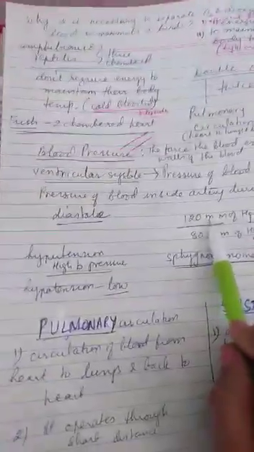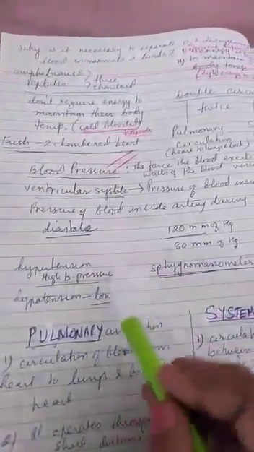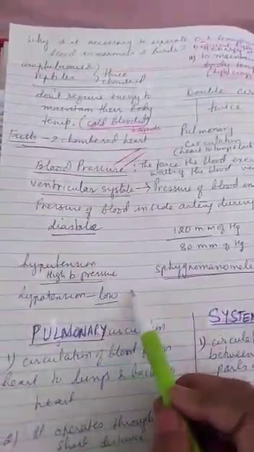If the pressure is high, then it is known as hypertension, and if the pressure is low, then it is known as hypotension.